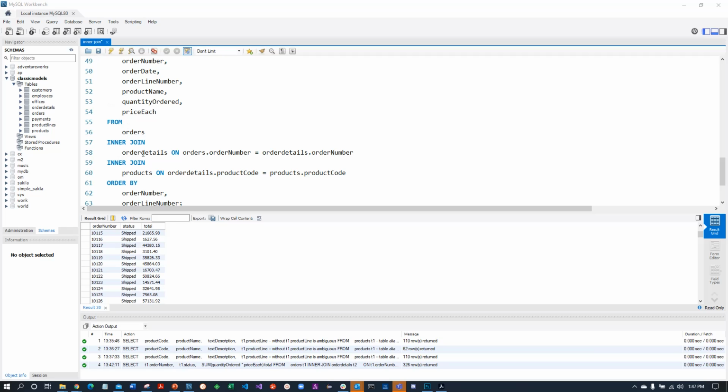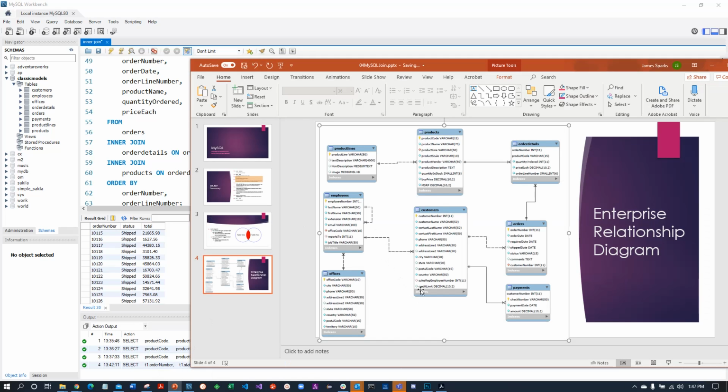Let's look at the ER diagram for order, order details, and products. Looking at these formal relationships, it's best to understand this 2 by 2, how the orders relates to order details, and that's again through order number.